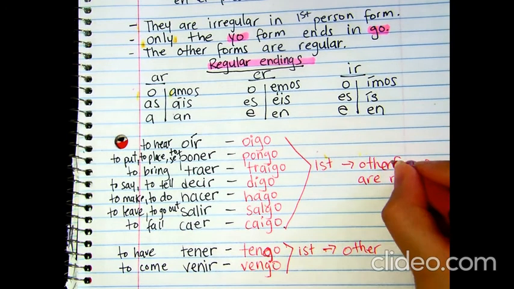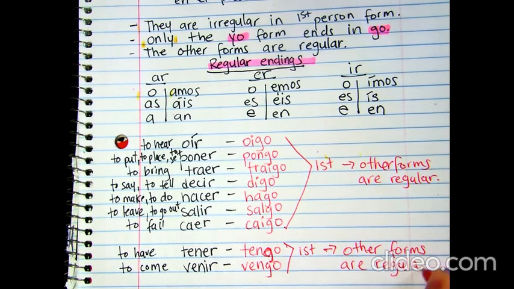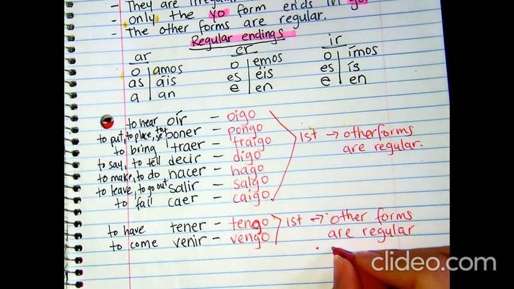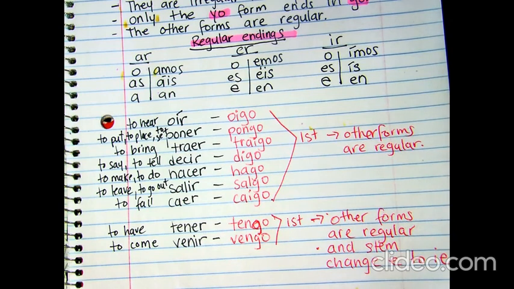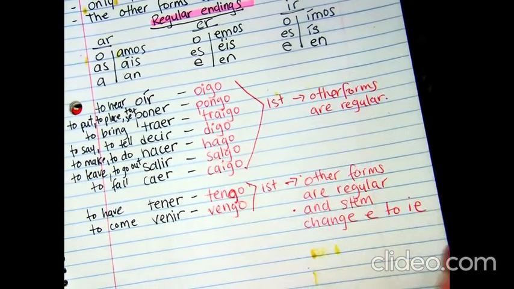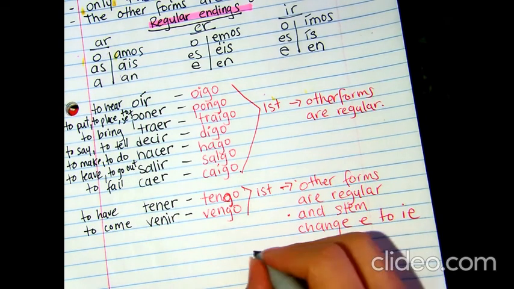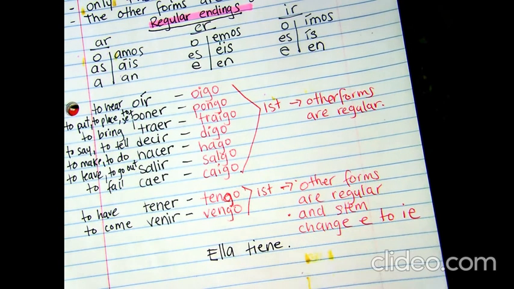Other forms are regular. Also, other forms stem change from an E to an IE. What does that mean? If I want to say she has, you say ella tiene, right?